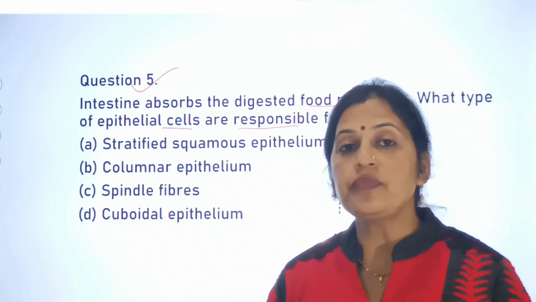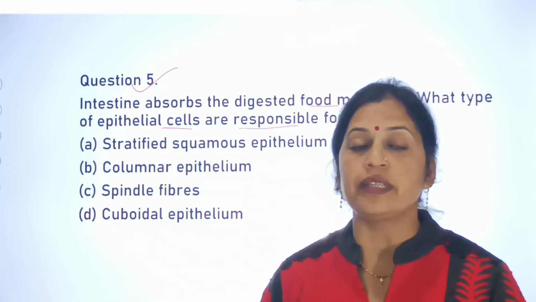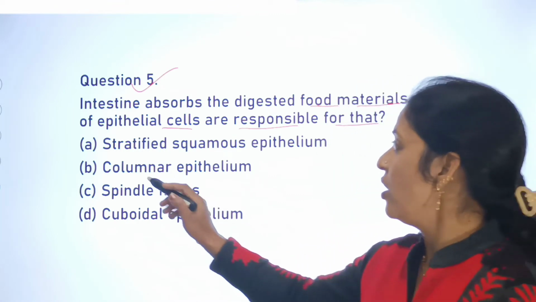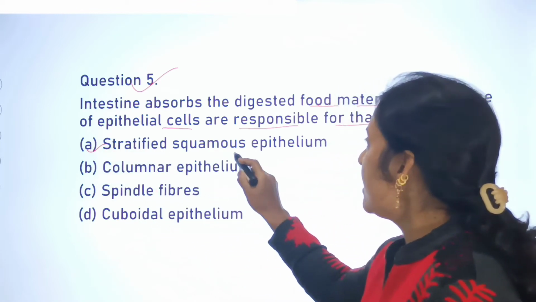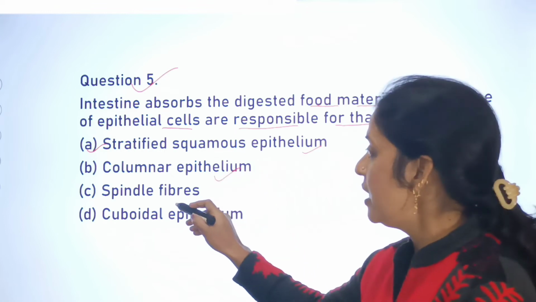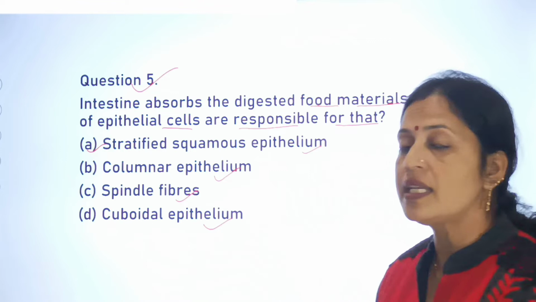That means some type of epithelial cells are responsible for the absorption of food material in the intestine. Options are stratified squamous epithelium, second one is columnar epithelium, third one is spindle fibers, and the last one is cuboidal epithelium.